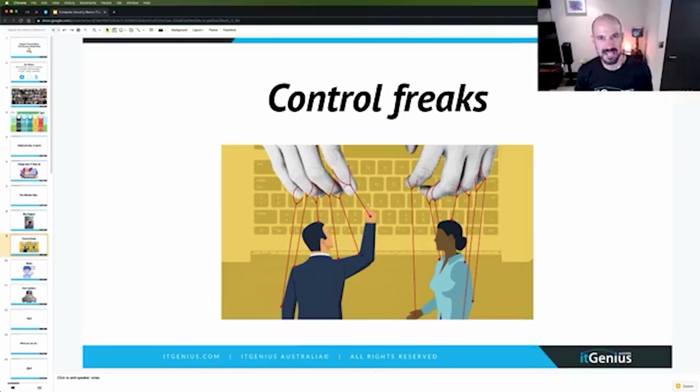Next up, we have the control freaks, and these guys we see a little bit more as internal IT staff. So this is probably someone working inside a company, maybe a mid-sized or larger business, and their IT person just wants to control everything. Sometimes this is the spouse of a business owner, and we've seen this many a time over the years, where this person just wants to control absolutely everything, and they hold all the keys to the kingdom.